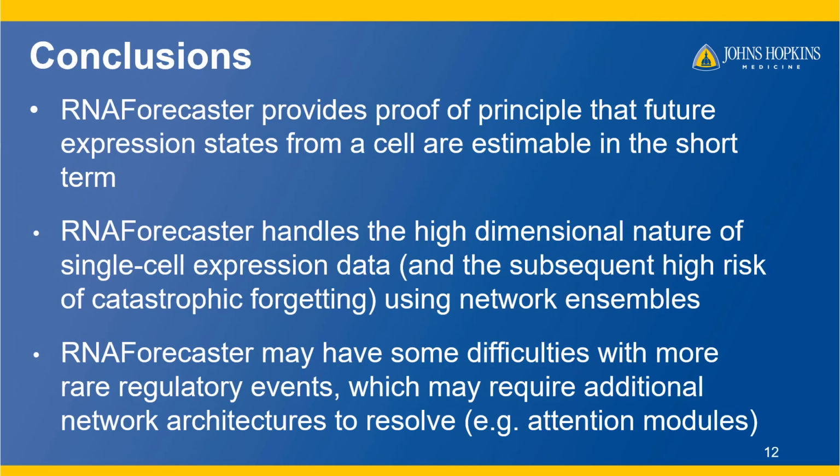So to conclude, RNA Forecaster serves as a proof of principle that we can predict relevant information about future expression states in a cell over short time periods. We avoid some pitfalls of recursively applying a neural network in a very high-dimensional setting, using network ensembles to reduce catastrophic forgetting. RNA Forecaster is generally successful at predicting expression levels, but may encounter difficulties with more rare regulatory events. Dealing with these cases may require additional network architecture to resolve. Attention modules seem promising for this purpose.